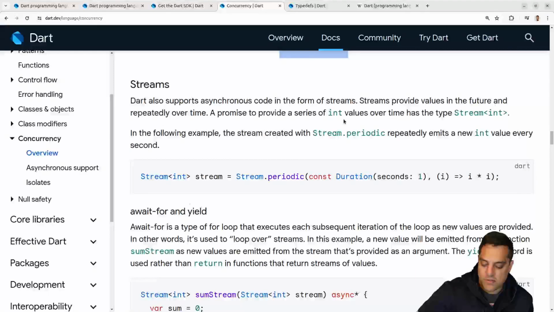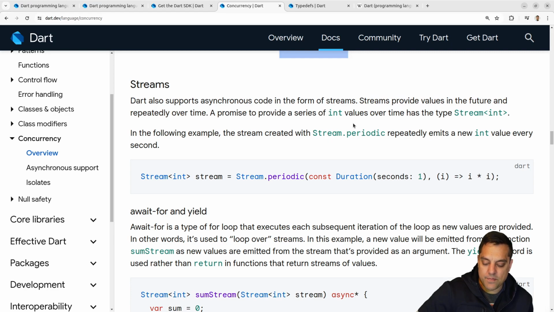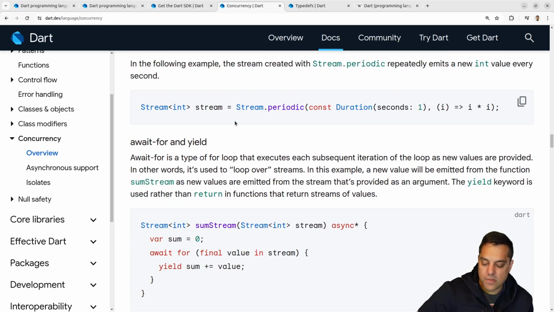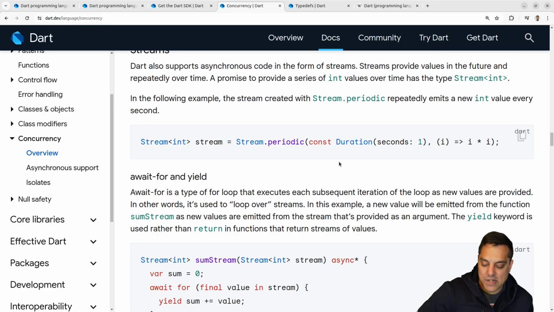I want to see what sort of threads they have. Okay, they've got streams too. So asynchronous code in the form of streams should provide values in the future and repeatedly over time. Okay, that's pretty cool. So if you're just reading in data from somewhere, you can stream it into some object. That's cool.